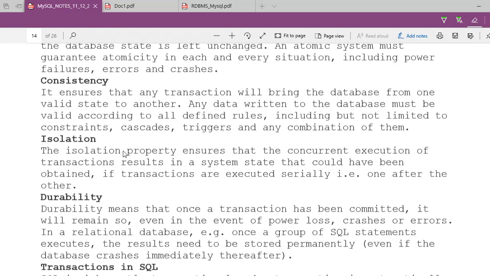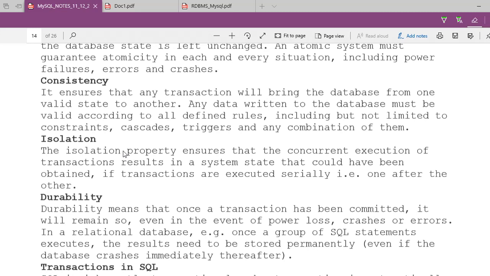Okay, now what is consistency? Consistency means that your data should have validity every time, integrity every time. Your data should be following some sort of rule defined by the user.